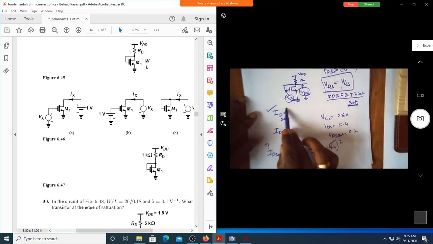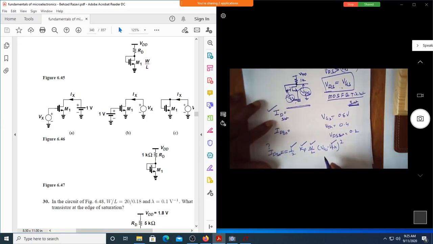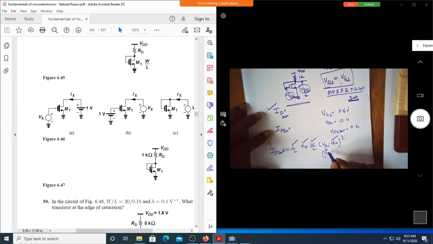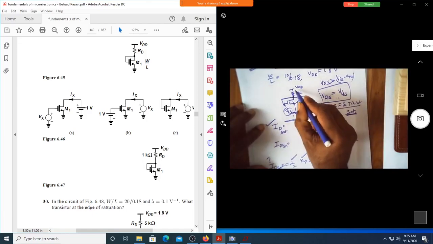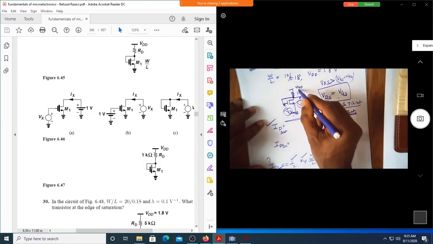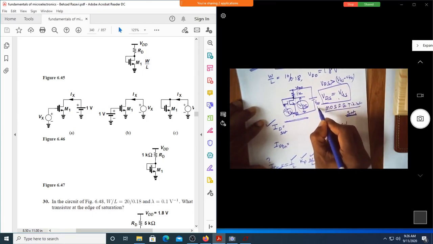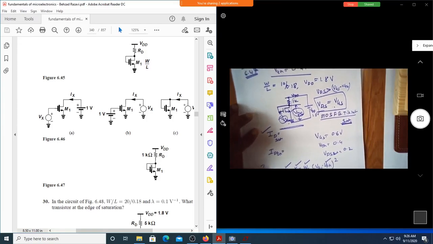VGS is equal to VDS. Do you know VDS? If you write VGS is equal to VDS, do we know VDS? Again it revolves round. I don't know VDS, I don't know VGS. It's a never-ending problem. Now, since VGS is equal to VDS, can I get an expression for VDS from this loop? This is VDD equal to 1.8 volt. Can I write it?